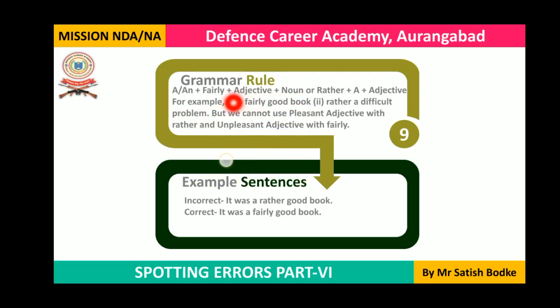Here book is a noun, good is an adjective. Before this noun we are using an adjective, so adjective plus noun, this structure we are using here. Good book. Before that we use the adverb fairly. A fairly good book.